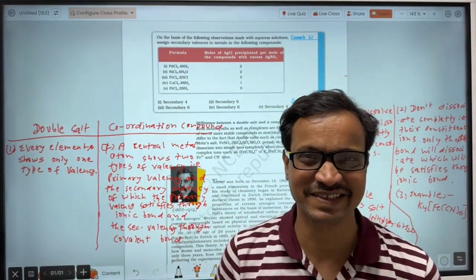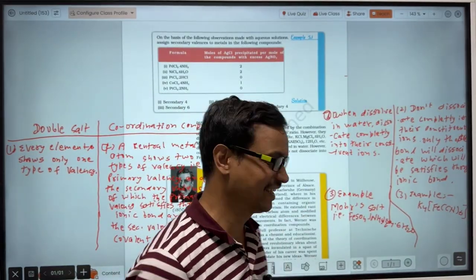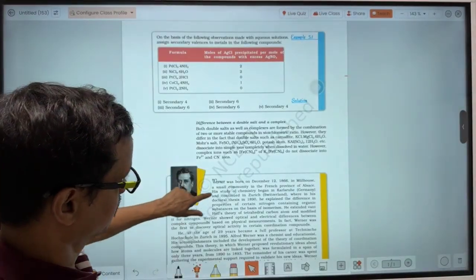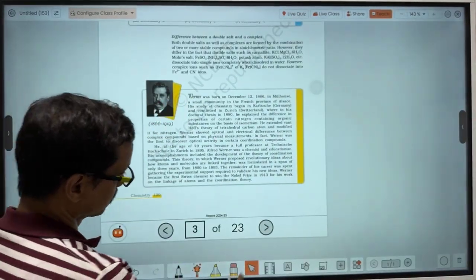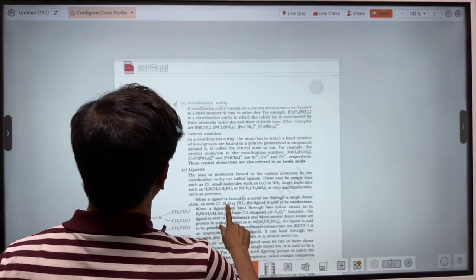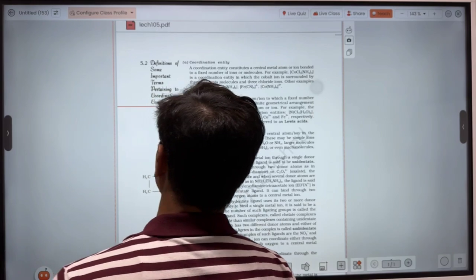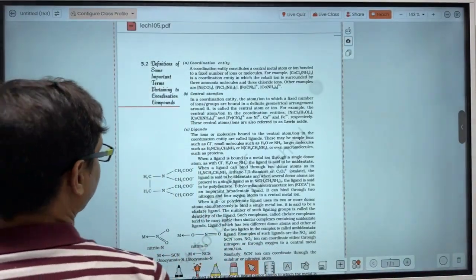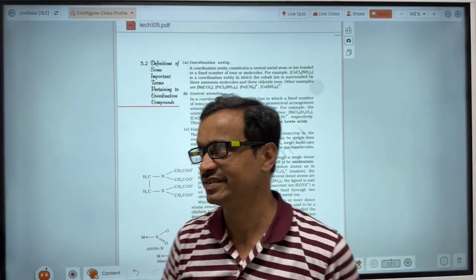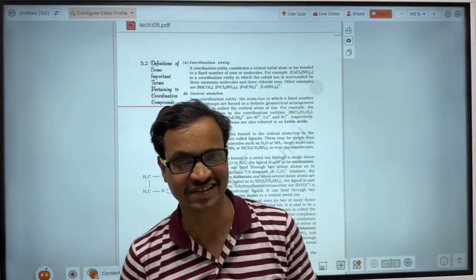And for the NEET examination and the JEE Main examination, you should have the idea of what is a double salt and what is a coordination compound. Now let's see the definitions of some important terms in coordination compounds. About that we will discuss in the next video. Different terms are there, about which we will discuss in the next class.